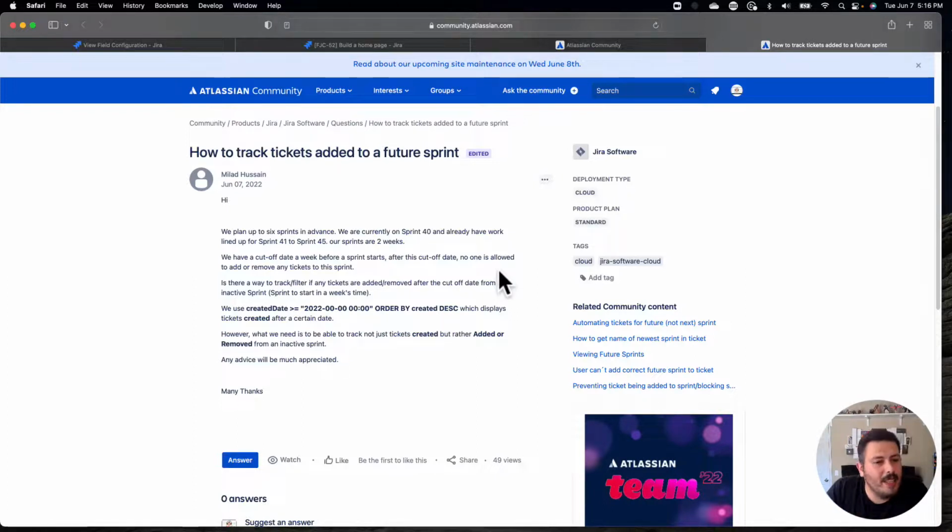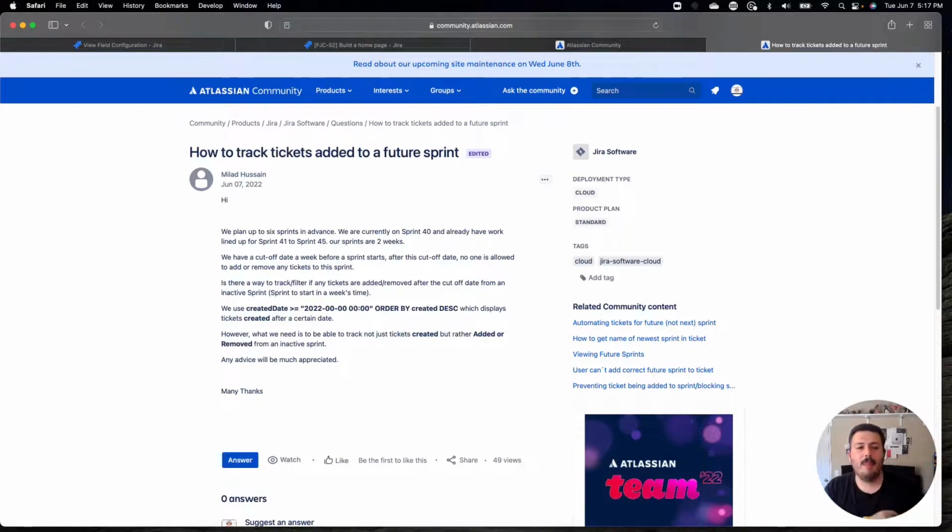Wow. Again, this is a bit of a loaded question. It's not that I don't feel comfortable answering it, because I definitely have an opinion about this, but from a technical perspective, I'm not 100% sure how I would tackle this. With out-of-the-box Jira, I don't think there is an easy way of doing it. I think there's a clever way, but I don't think there's a clear-cut JQL statement you can use like they're trying to do. I do think something like this would require something more advanced, like ScriptRunner, that can track these kinds of changes.